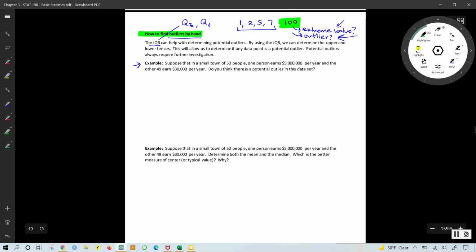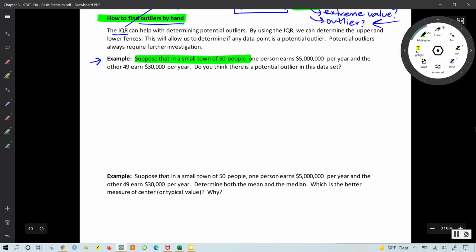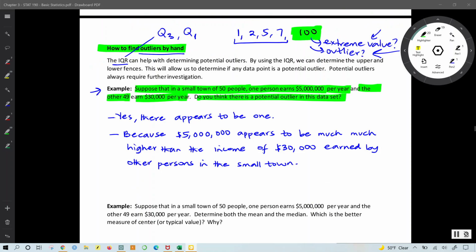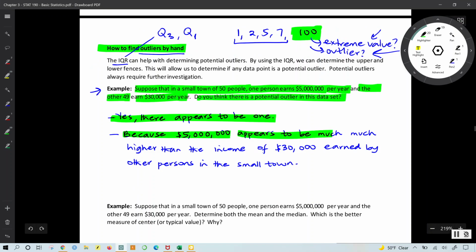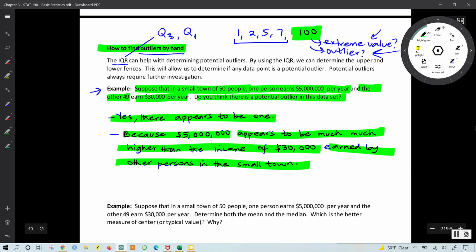Let's consider an intuitive example. Suppose that in a small town of 50 people, one person earns $5 million per year, and the other 49 people earn $30,000 per year. Do you think there is a potential outlier in this data set? I would argue that, yes, there appears to be one, because $5 million appears to be much, much higher than the income of $30,000 earned by other persons in the small town.